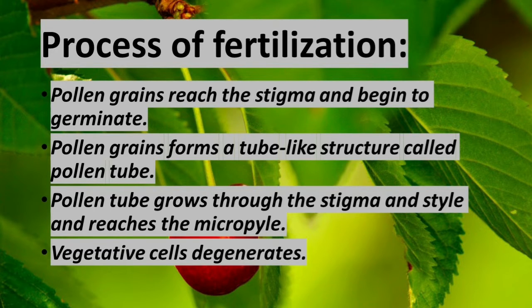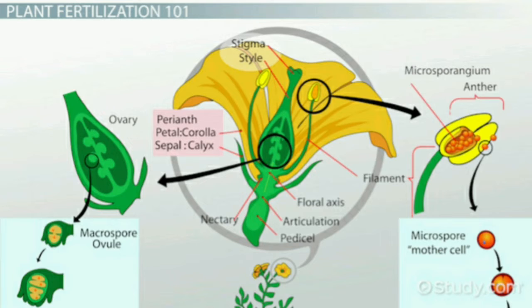Now let us pass on to fertilization in plants. Children, when we learn fertilization, we should remember the structure of the embryo sac. Inside the embryo sac, there are 8 cells that you know already. In the previous class I taught.